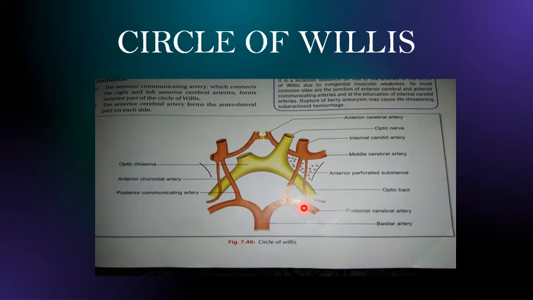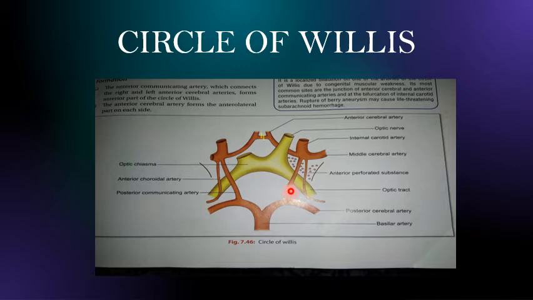Now, what is on the posterolateral part? Let us see. Here you see the posterior communicating artery, right? Here, posterior communicating artery. Here also, and here also posterior communicating artery. So what is the posterior communicating artery?